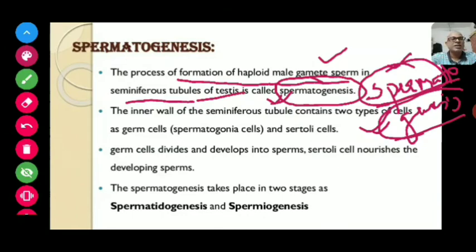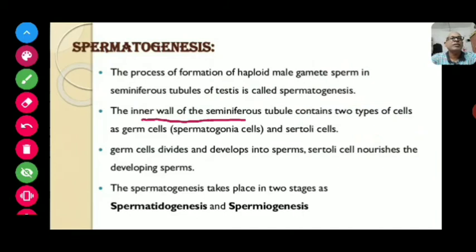As I have already told you, the inner wall of the seminiferous tubule contains two different types of cells. First one is the germ cells, that is spermatogonial cells, and second one is the Sertoli cells.